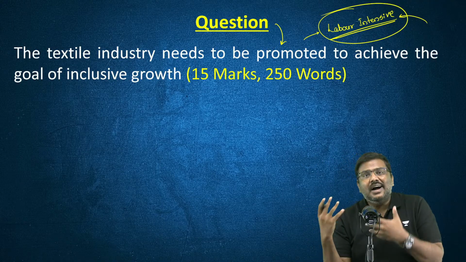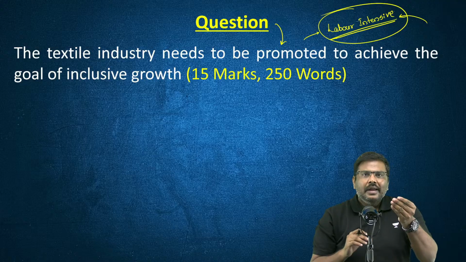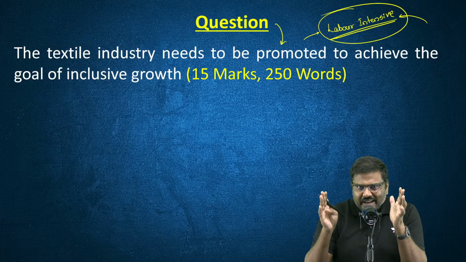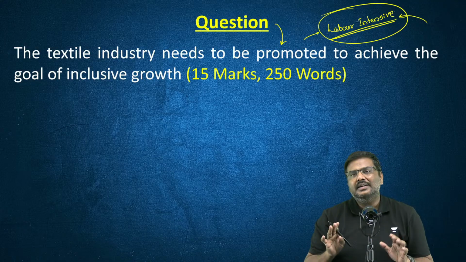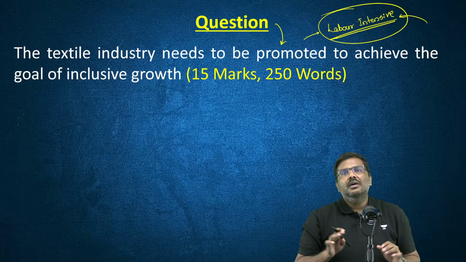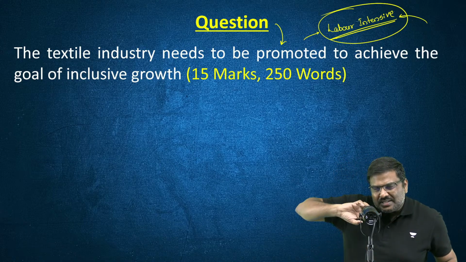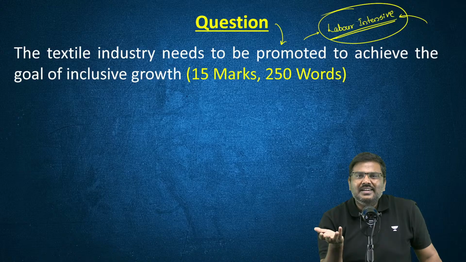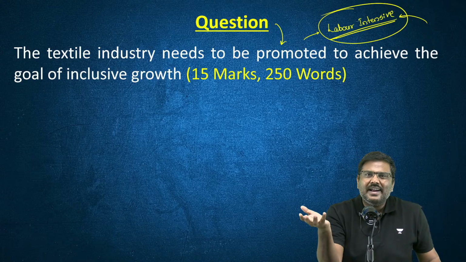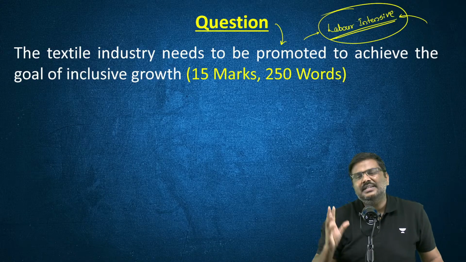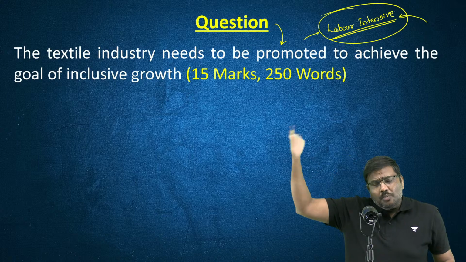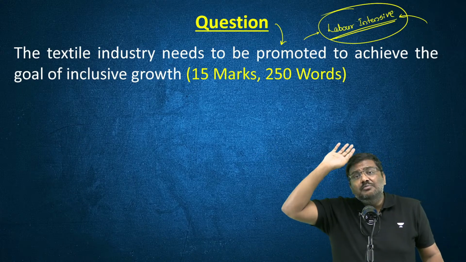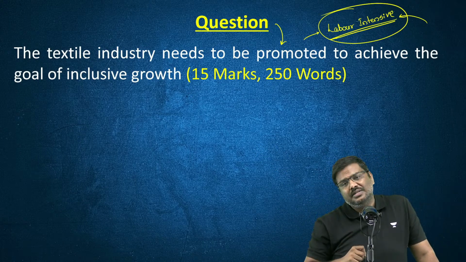And how much is the data associated with that? India is the sixth largest exporter in the global market. But when you look at the total trade of textiles, how much export India does, it is a very small percentage. The total global trade of textiles is more than $800 billion.